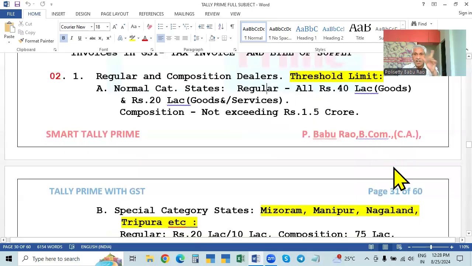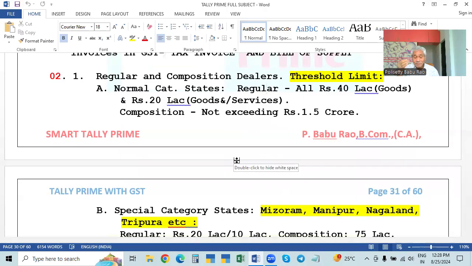That is GSTR1. And the second one is GSTR3B. 3B contains the liability. So what we filed in GSTR1, we show the liability in that also. And when we are purchasing the goods, we have already paid tax, called input tax. Whatever input tax we got, we will not file it, so automatically it will be generated.